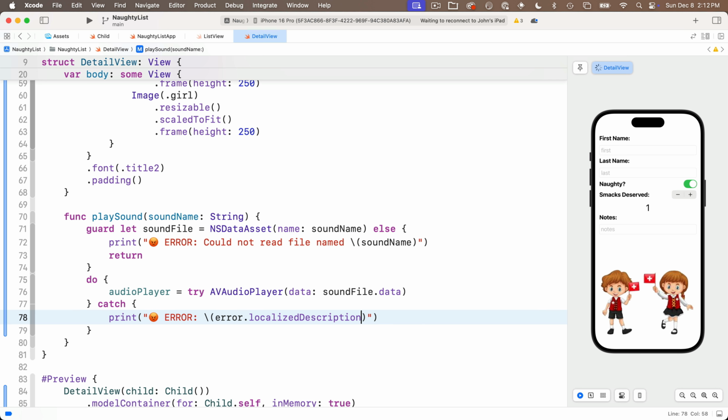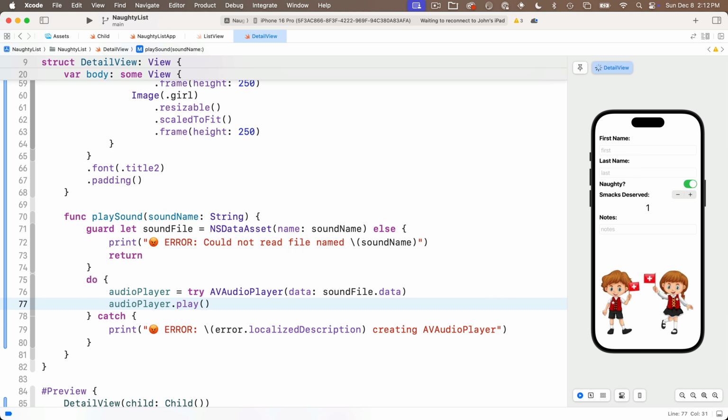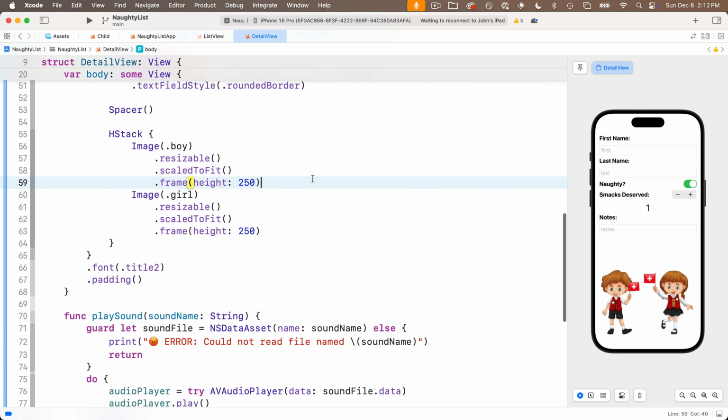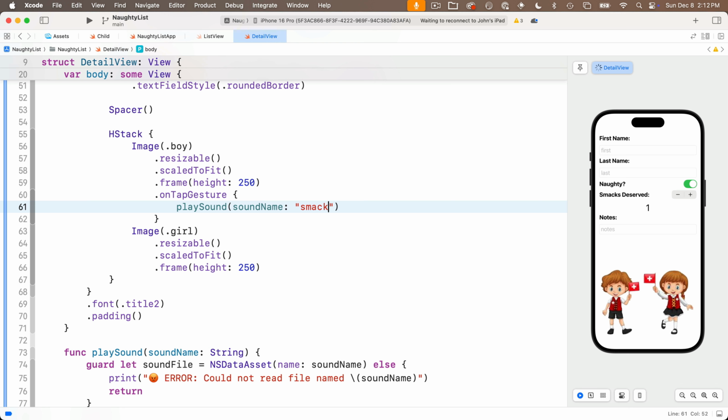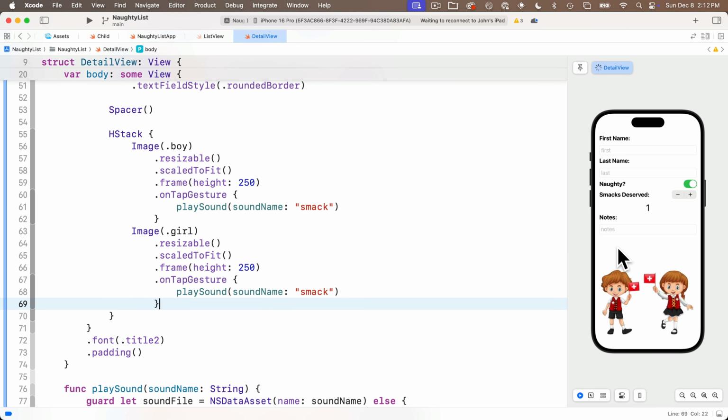But now that we've got the play sound function set up, why don't we add a .onTapGesture just below the image of the boy. In between curlies, if this is tapped, we're going to call playSound, passing in the string smack. Then I'll copy this tap gesture, paste it down below the girl, and we can try this out. You can tap on either of these images. You're hearing the smacks, sounded good.